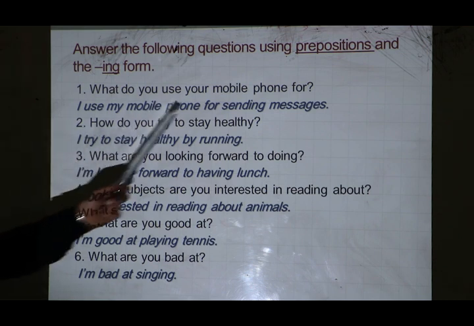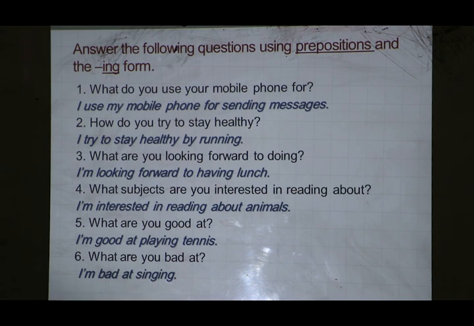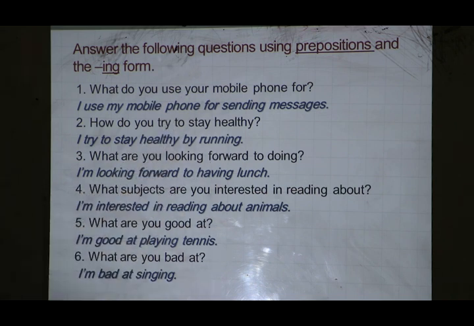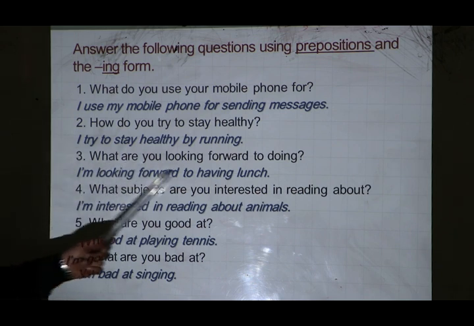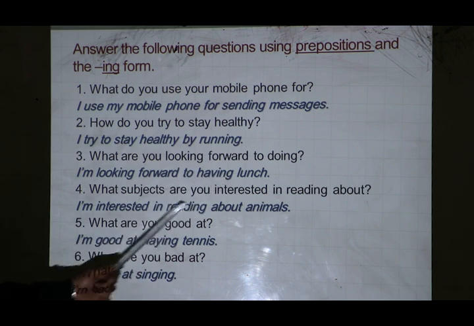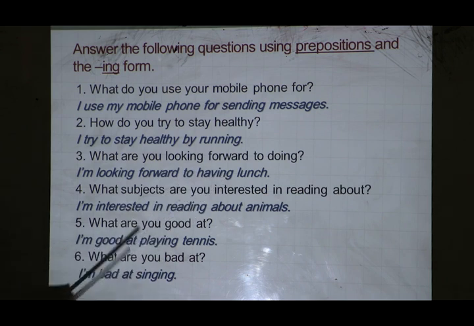For is used for the use or the purpose of something. By is used to show or describe how something is done. And in the rest of the examples, we use a preposition plus ing. Look forward to having, in reading after interested, at playing after good, and at after bad.